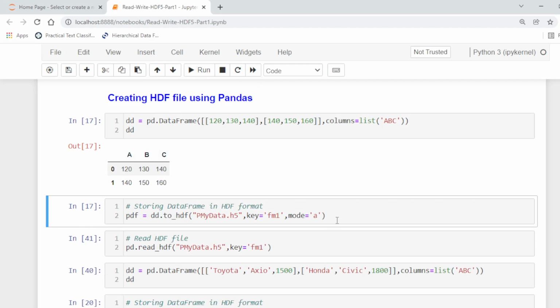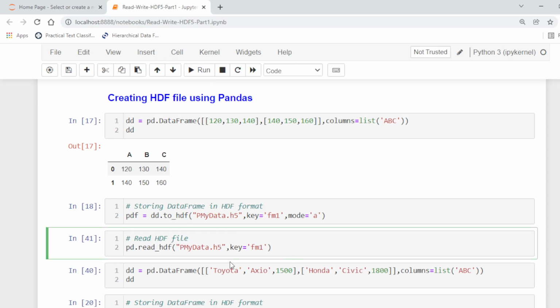Now we want to store this data frame into the HDF format. So here the name of the file is mydata.h5, key is fm1, so we will access that data set by using the fm1 key, and mode is a. So now we run this. It will store the data into the HDF format.